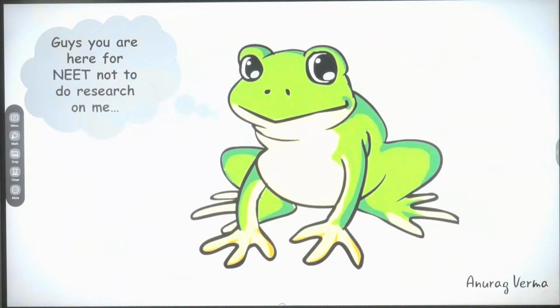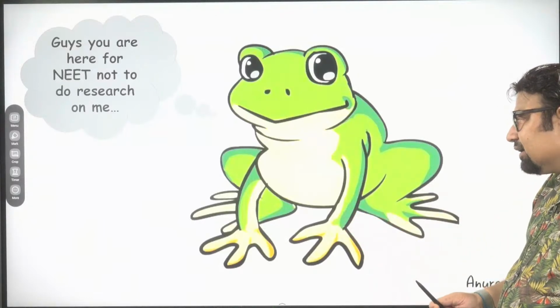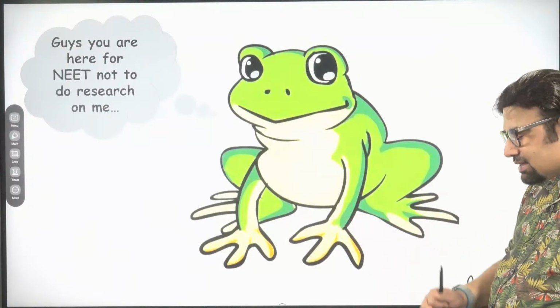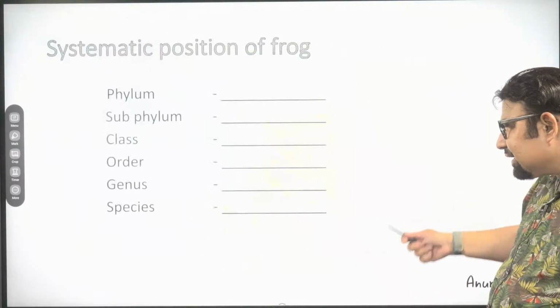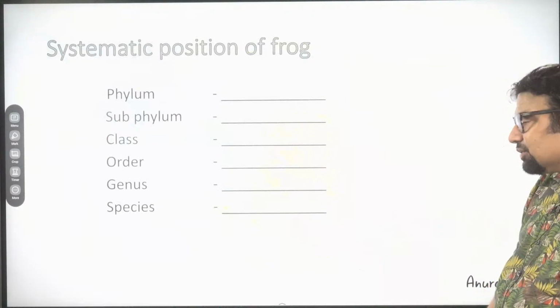Please understand that we are doing the complete animal kingdom, and the complete biology, just for the NEET examination. There was a time when a lot of research and detailed information were shared. But now, if you can zero in on those two books and keep reading them again and again, that can increase your chances of getting in.